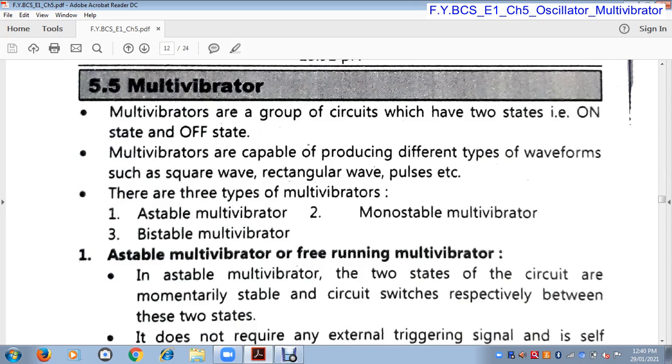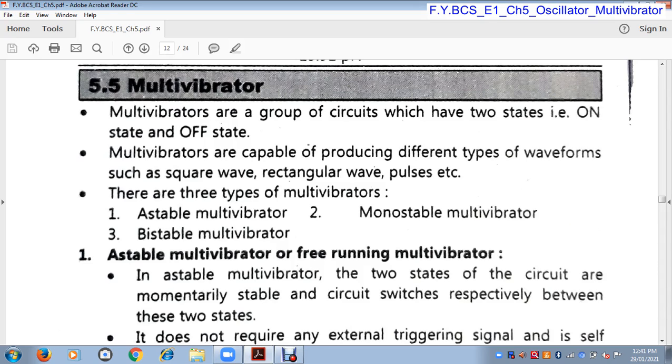So once again I repeat, a multivibrator is an electronic circuit which has two states, on state and off state. On state means high, off state means low. That means on state means 1 and off state means 0. The next point is multivibrators are used to produce different types of waveform: square waveform, triangular waveform, or pulse. And there are three types of multivibrator: astable, monostable, and bistable.